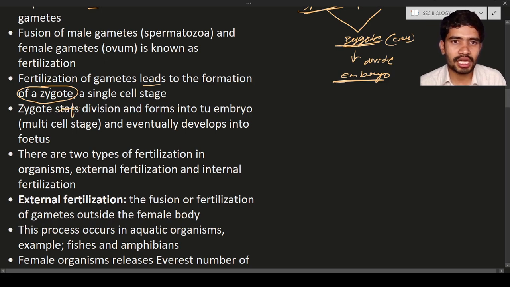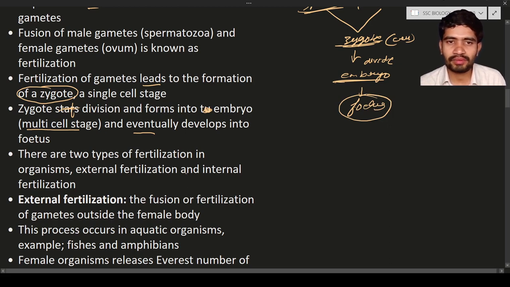The zygote starts division and forms an embryo, which is the multicellular stage. The zygote divides into many cells, that is known as the embryo, and this embryo eventually develops into a fetus. What is a fetus? The fetus is a growing individual. You will see the formation of hands and legs in the fetus.